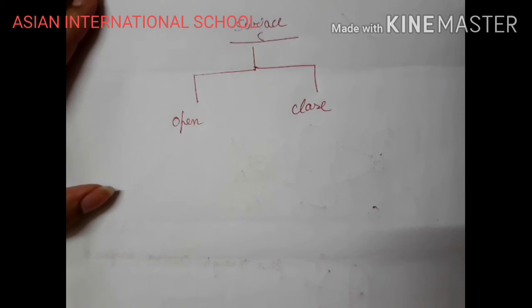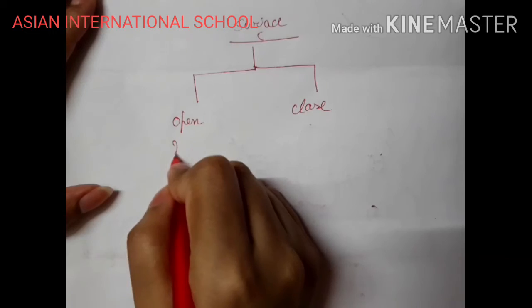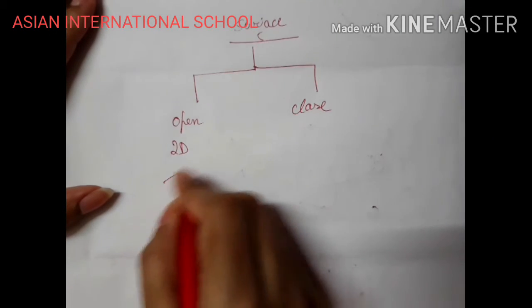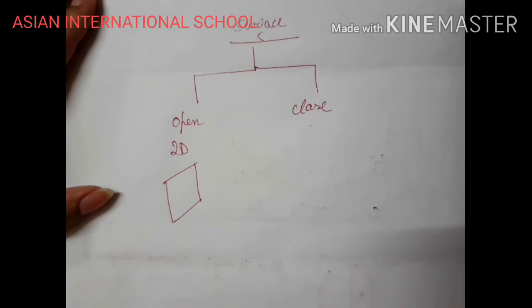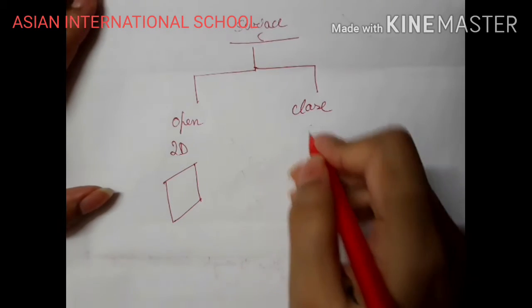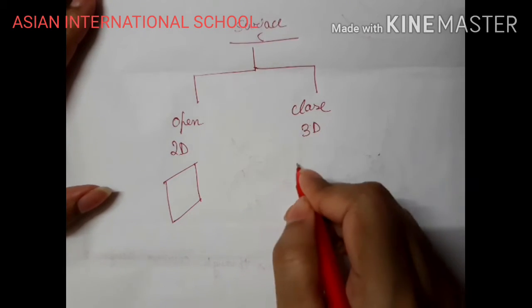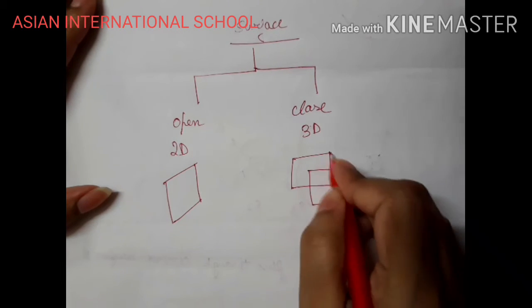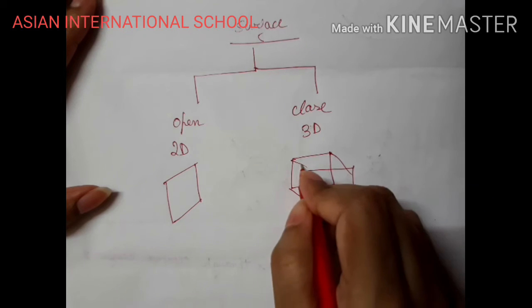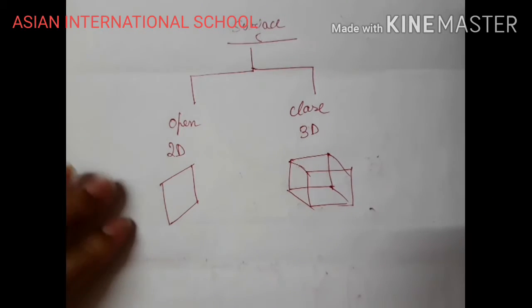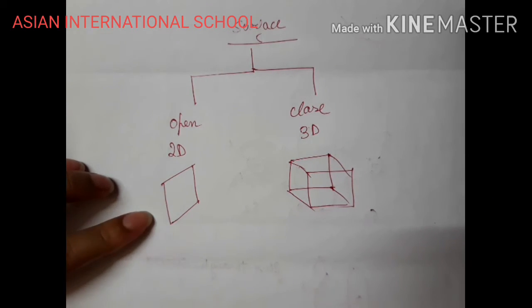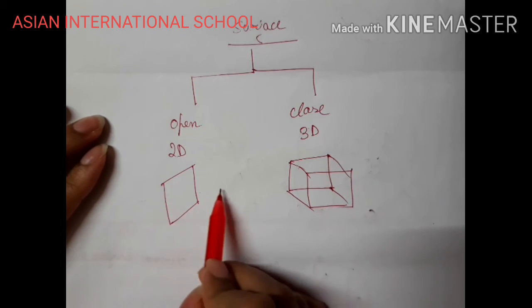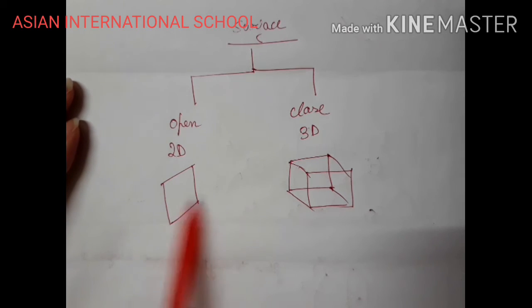If I say it's an open surface, I'm talking about 2D surfaces like a plane. But for a closed surface, that is a 3D surface, if I consider a cube, what happens if electric flux is passing through here? There is no problem, it can pass through this side, it can pass through the opposite side as well.